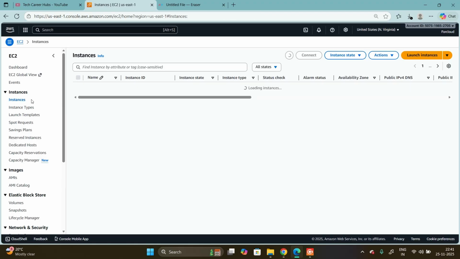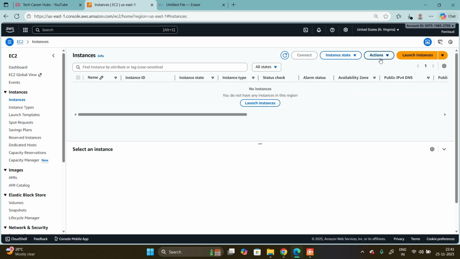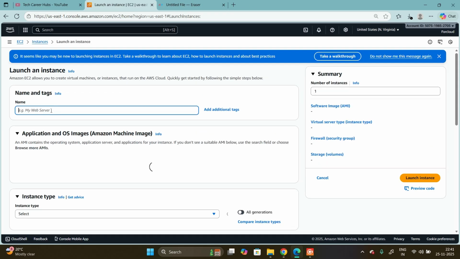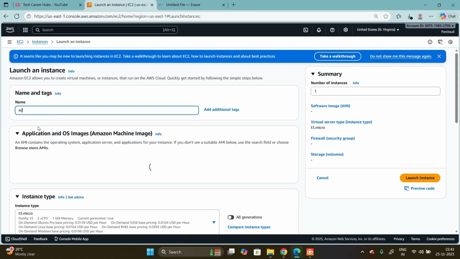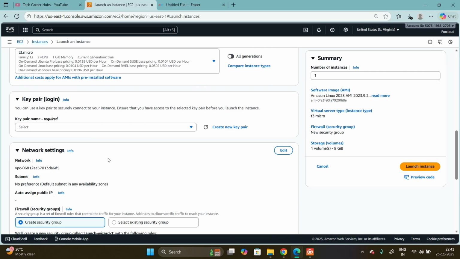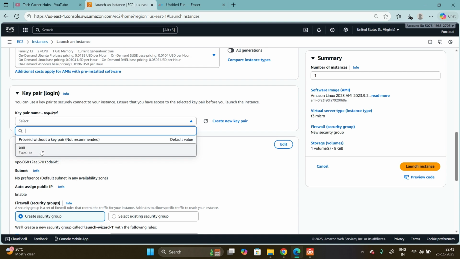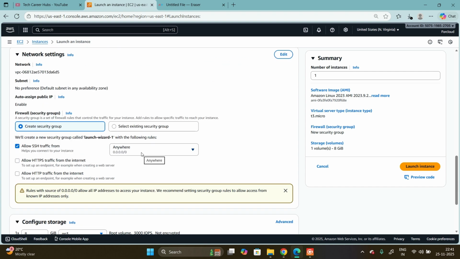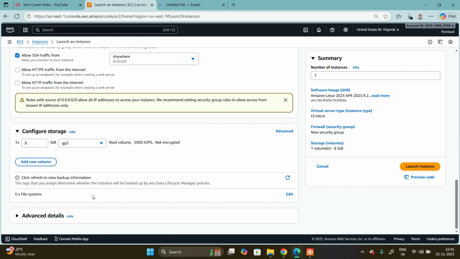We can create an image also, and we can assign the role now. Okay, no problem. I am leaving the EC2 IAM role as is.